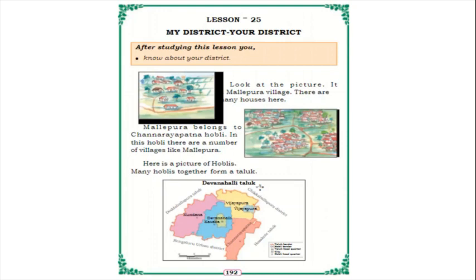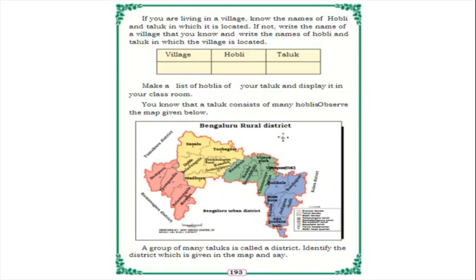Next, if you are living in a village, know the names of the Hobli and Taluk in which it is located. In whichever village you are living, you should know the names of your Hobli and your Taluk. If not, write the name of a village that you know and write the names of its Hobli and Taluk in this box. And make a list of Hoblis of your Taluk and display it in your classroom. You know that a taluk consists of many hoblis, isn't it? Many hoblis form a taluk.